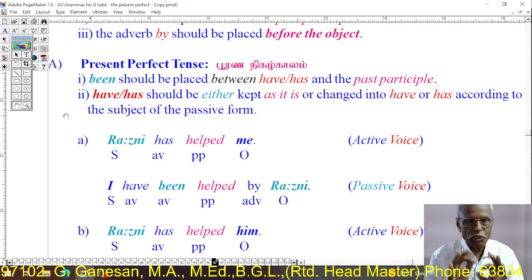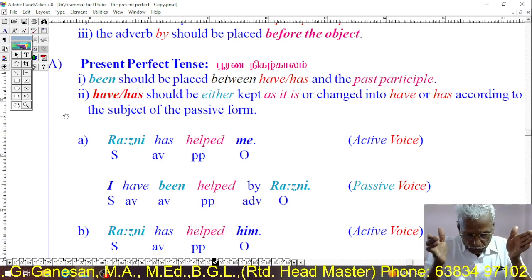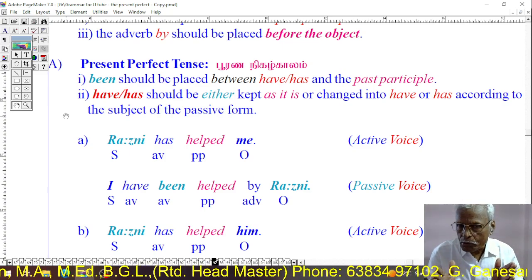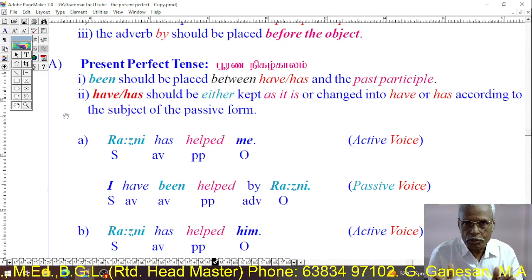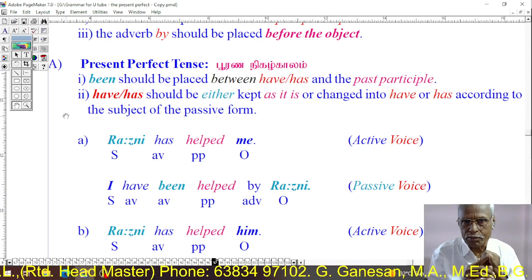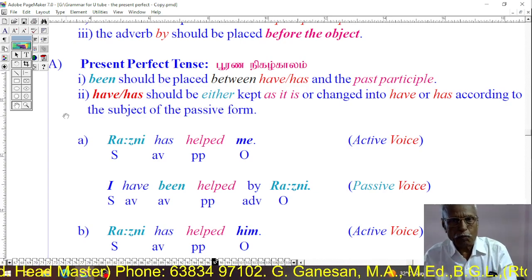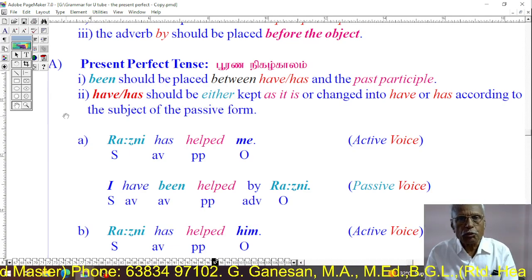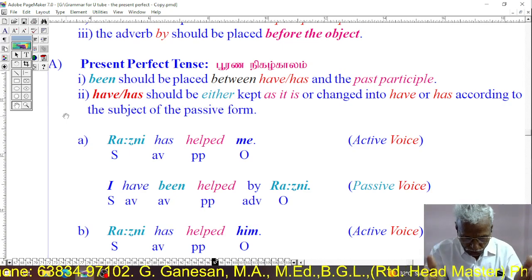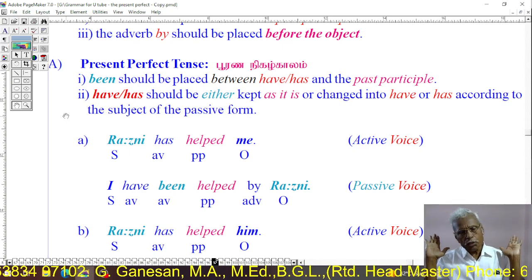Been should be placed between the two verbs. Dear students, in present perfect tense, two verbs are used. The first verb is have or has, and the second verb is the past participle. When it is converted into passive voice, we got to place been between these two verbs. That's all. It's quite simple.